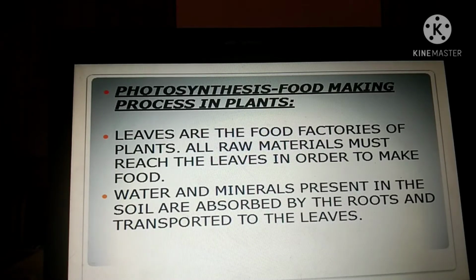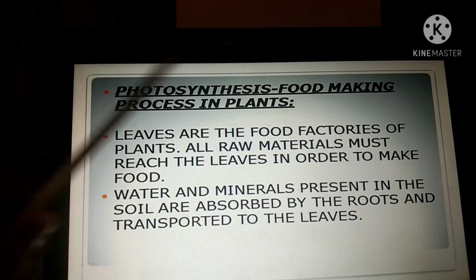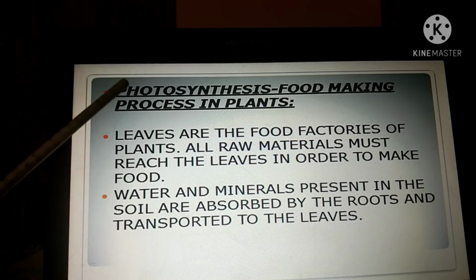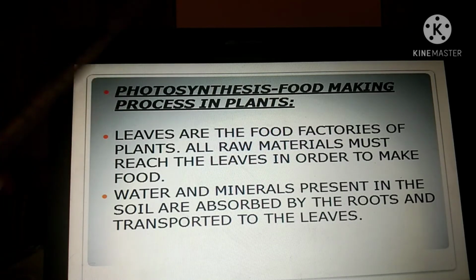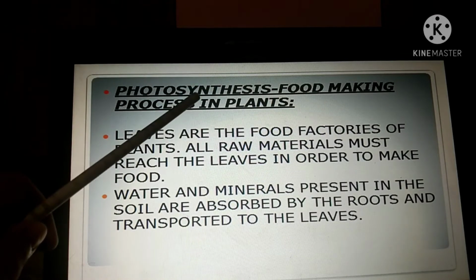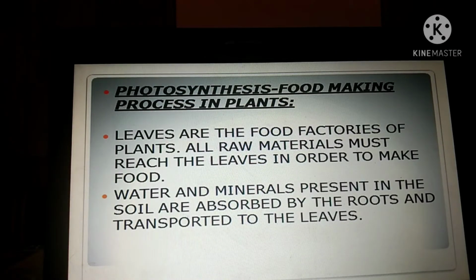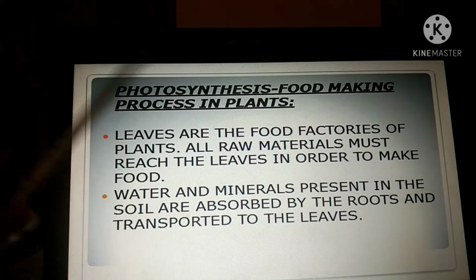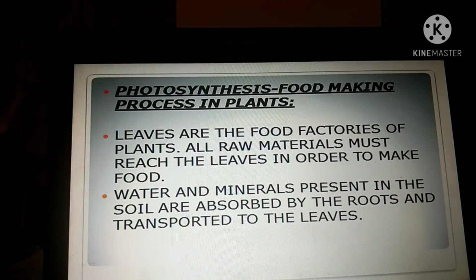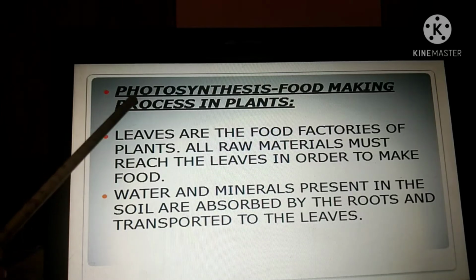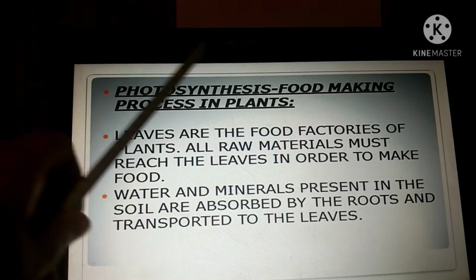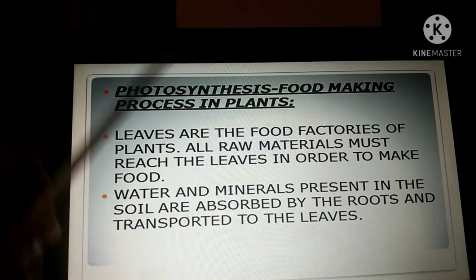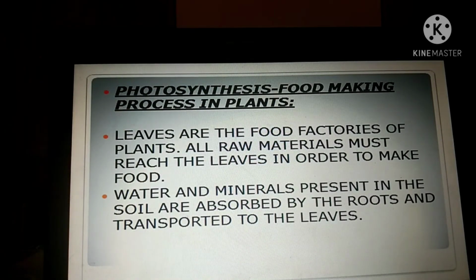So photosynthesis, when you break up this word, can be broken up into two parts. The first part is photo. Photo means light. The second part is synthesis. The meaning of synthesis is to make or to combine. So photosynthesis means when green plants make their own food using sunlight. That is called photosynthesis. Photo means light, synthesis means to make or to combine. So it is the food making process in plants. It is the process by which plants make their own food.